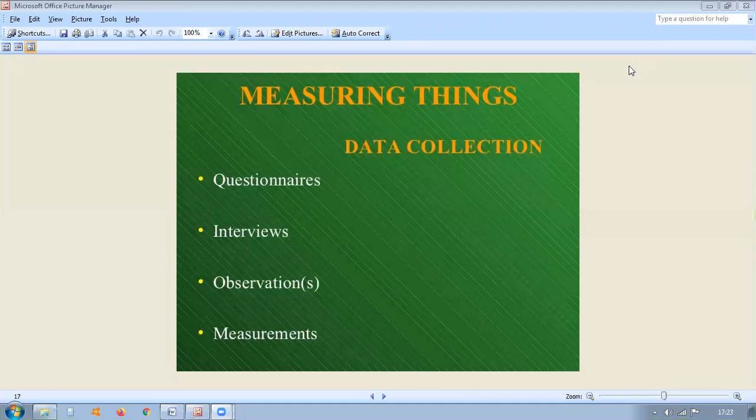When it comes to data relating to organizations, this consists of data relating to the organization's origin, ownership, objectives, resources, functions, performance, and growth.